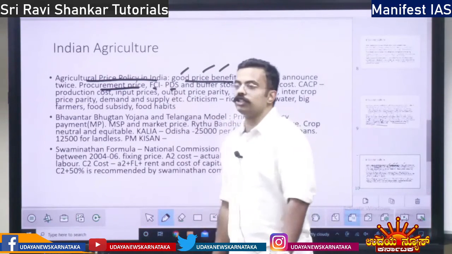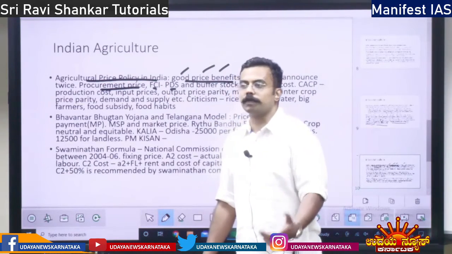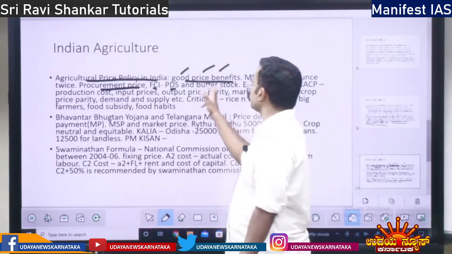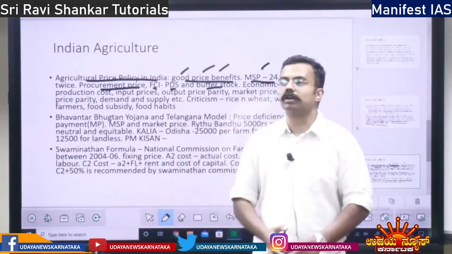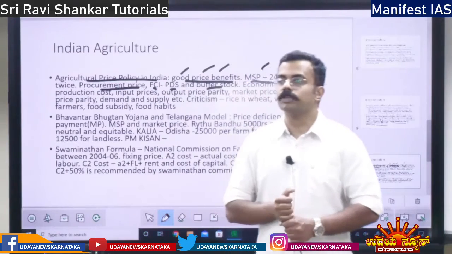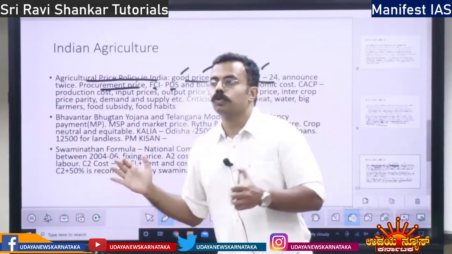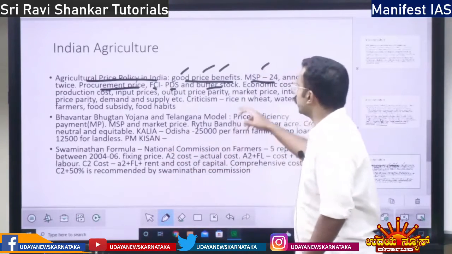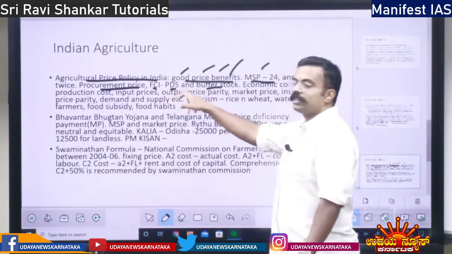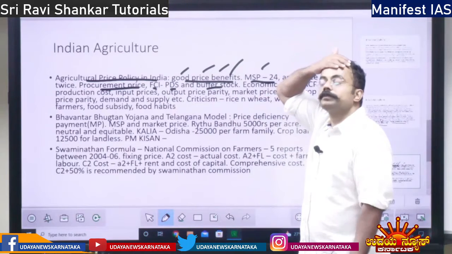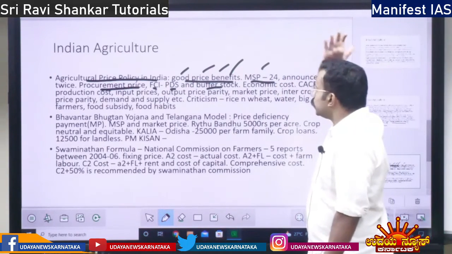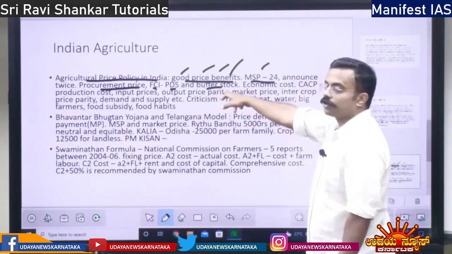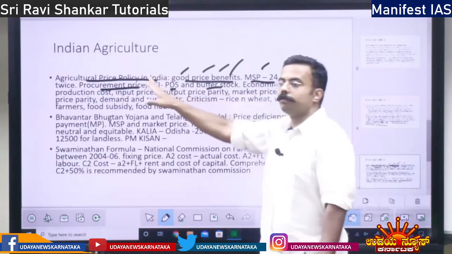One is the public distribution system, the ration for the ration shops. Next, it procures to provide buffer stock. Buffer stock means what? To hold the stock of food grains. FCI, the Food Corporation of India, is going to procure food grains.